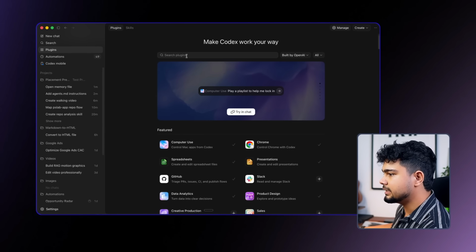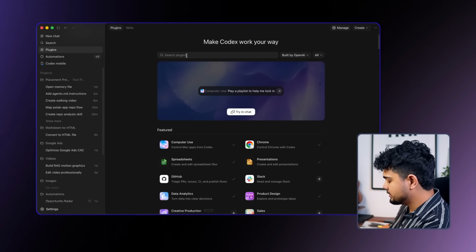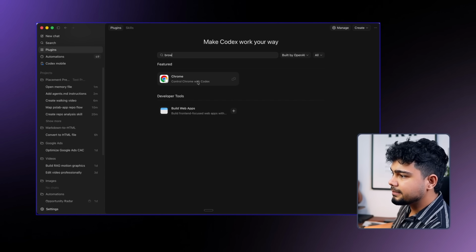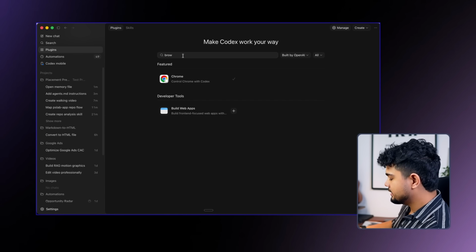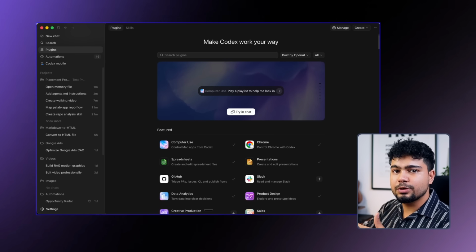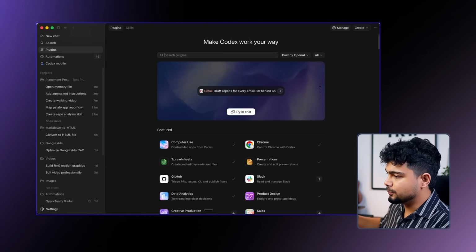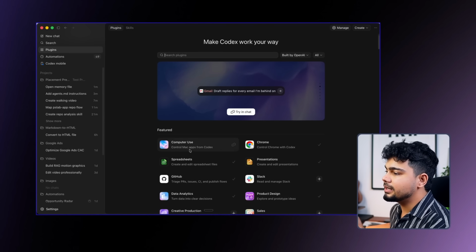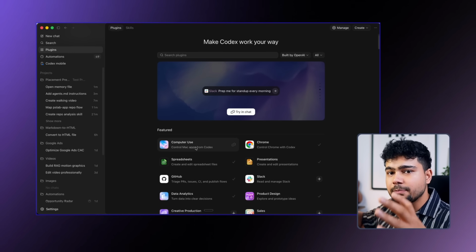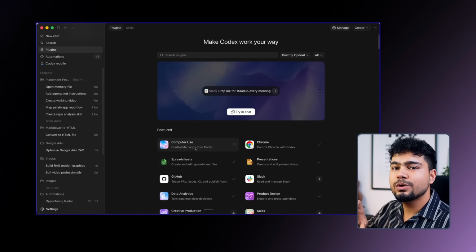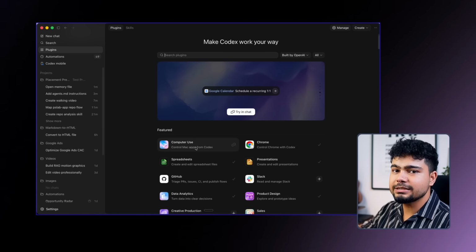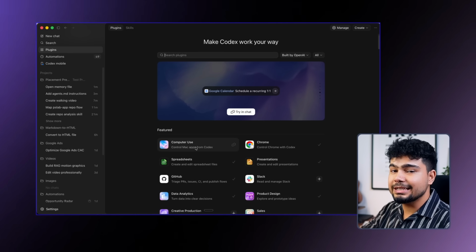Once you do that, यहाँ पे तुमने connect कर दिया है. You can go to plugins. यहाँ पे come here and you can search browser. तो Chrome का plugin I've already added and it is added. If you enable that, so whatever is there on your browser, it can go through it, read it, and like do things for you. Similarly, the second thing which is more important is using computer use. Computer use will get access to your PC, and इसमें जितने भी files हैं, जो काफ़ी सारे apps हैं जिनका direct access available नहीं है for Codex using plugin, you can do a lot of things in that particular app